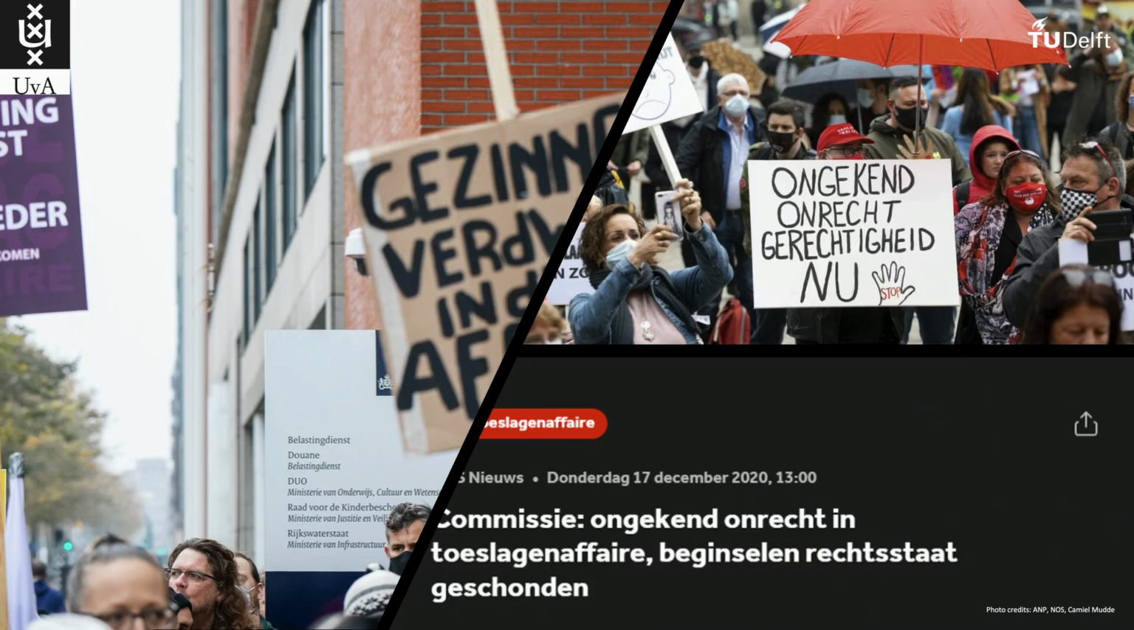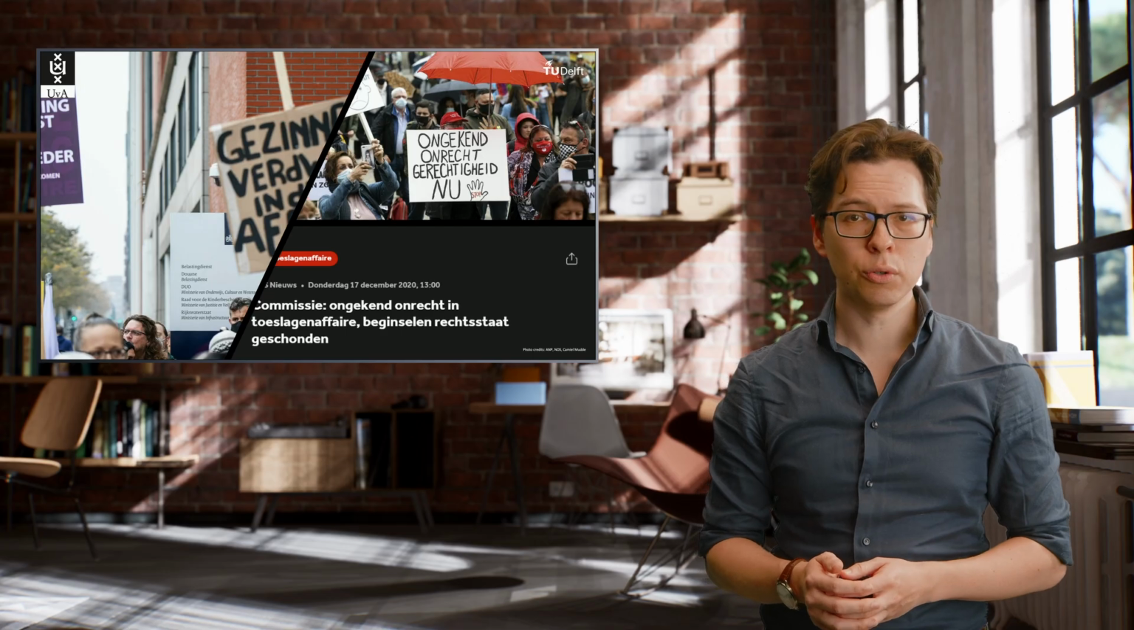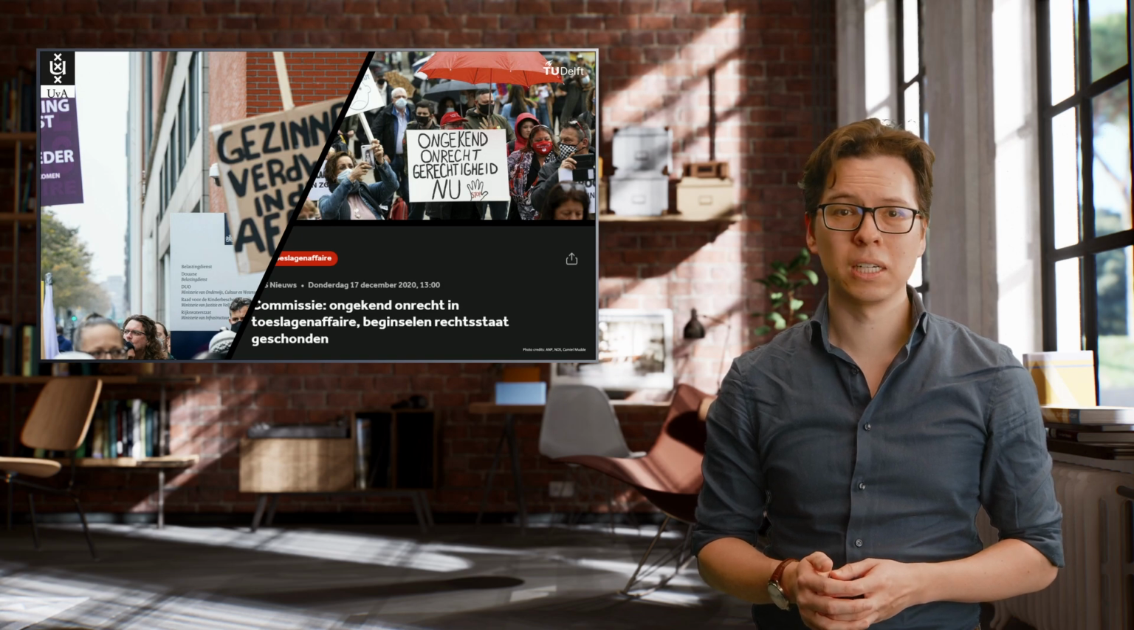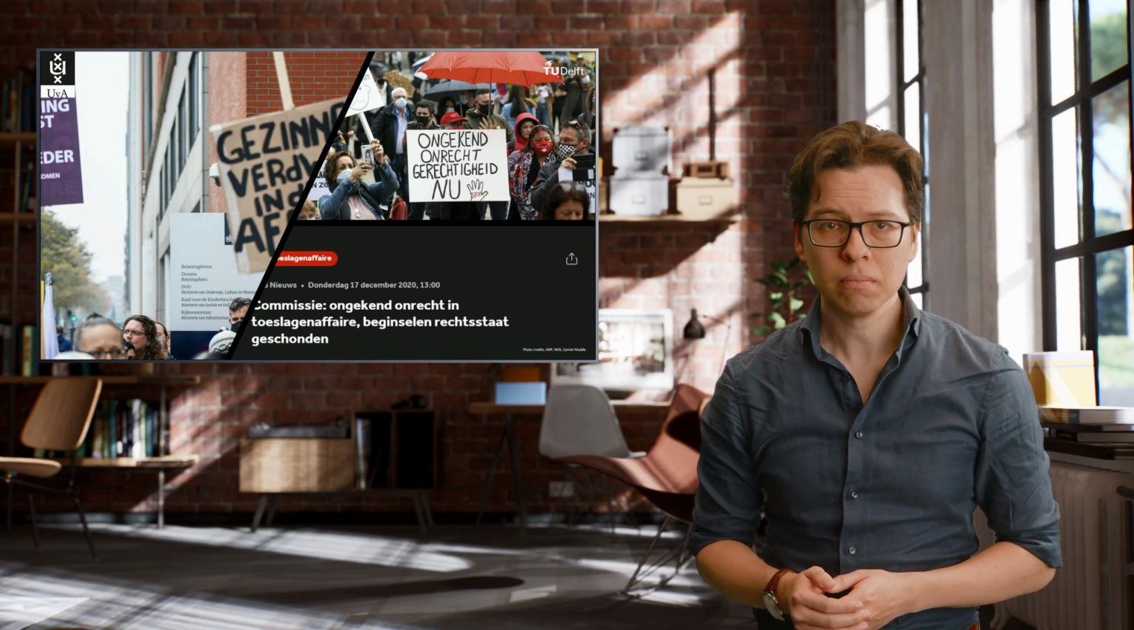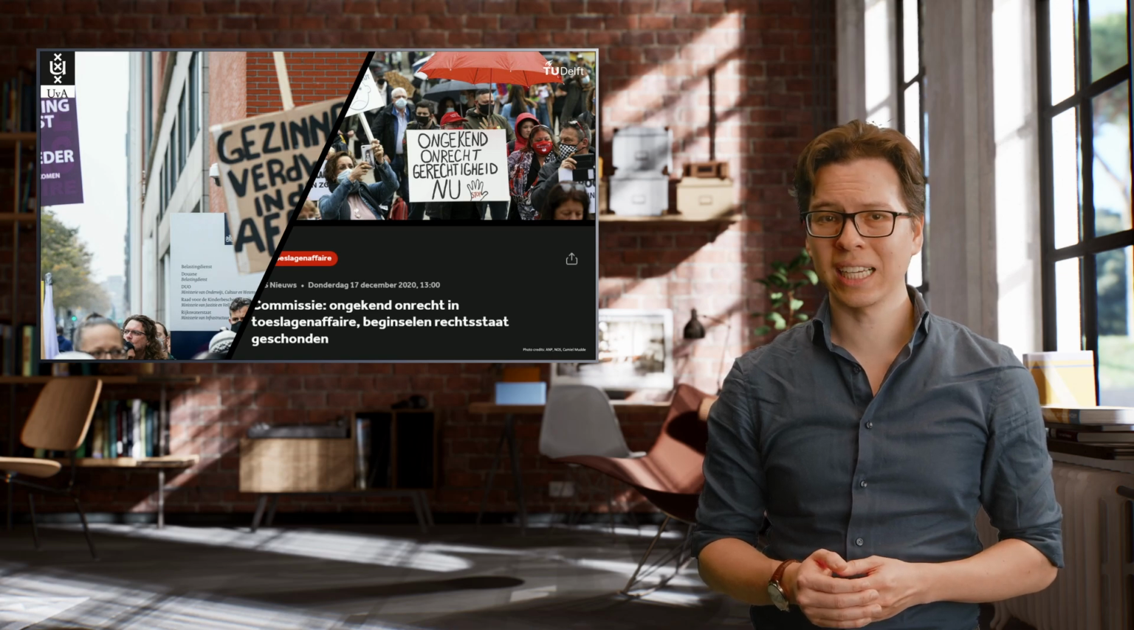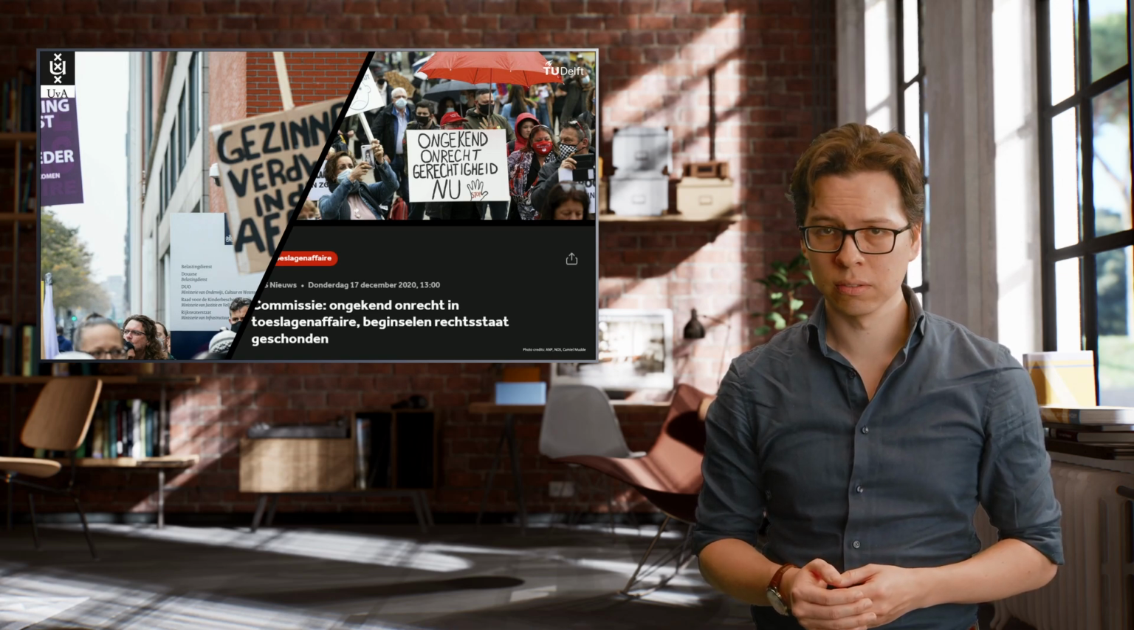Another example is the Dutch child benefits scandal, which resulted in at least 39,000 parents being accused of tax fraud, often based on ethnic profiling. Over 2,000 children were removed from their house by Child Protective Services on the basis of allegations of tax fraud. The Dutch parliamentary inquiry called the scandal an unprecedented injustice.